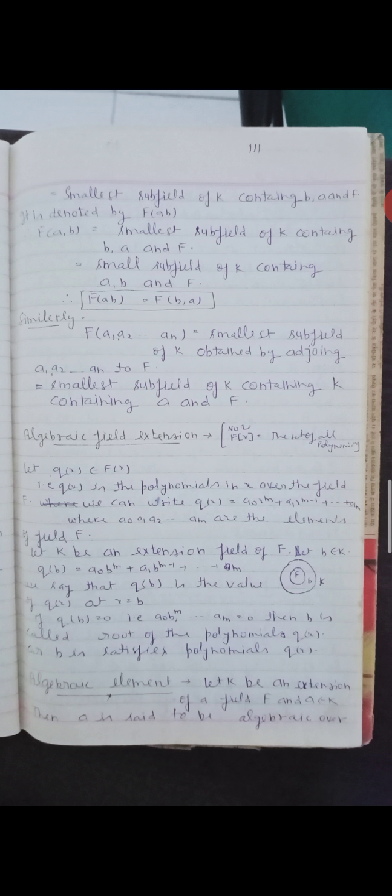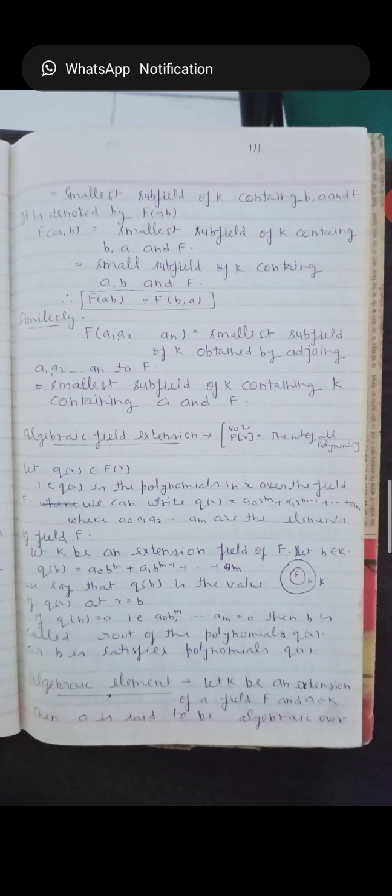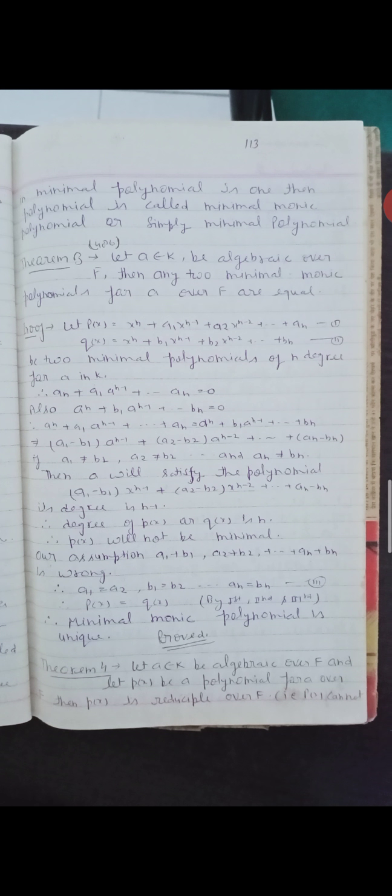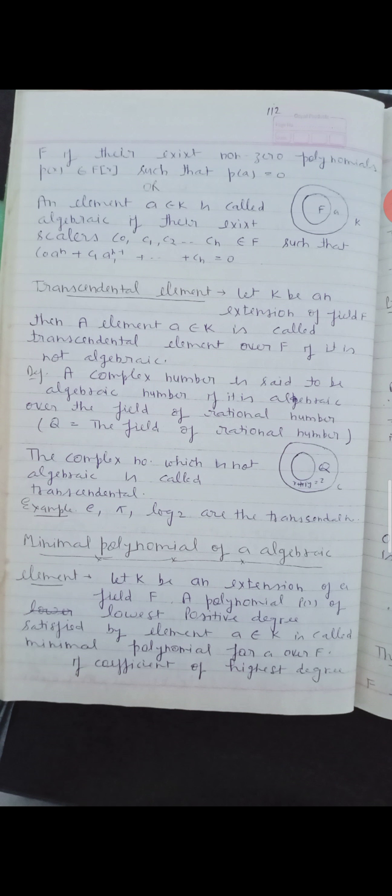Let K be an extension of a field F and a belongs to K. Then a is said to be algebraic over F if there exists a non-zero polynomial P(x) belongs to F[x] such that P(a) is equal to 0.